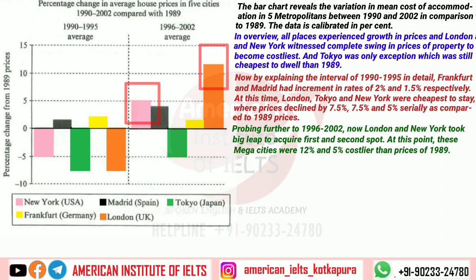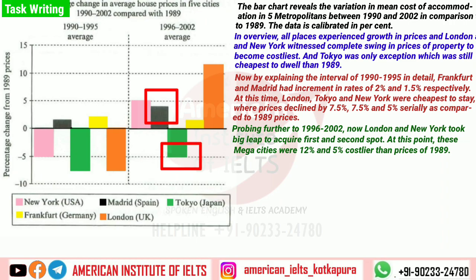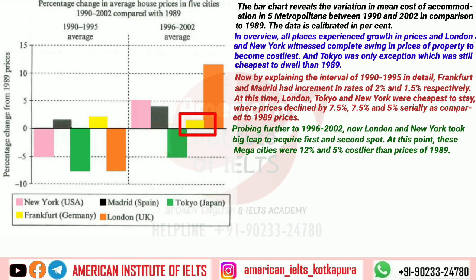So that part is also done, and now we are to talk about Madrid and Tokyo, because both cities have experienced increment, whereas I will talk about Frankfurt later, because Frankfurt's cost has decreased. So we can say the same was with Madrid and Tokyo, because these places have also experienced increment.